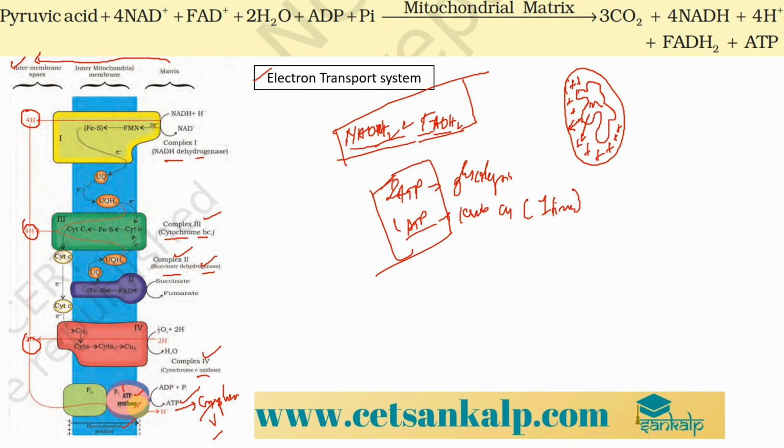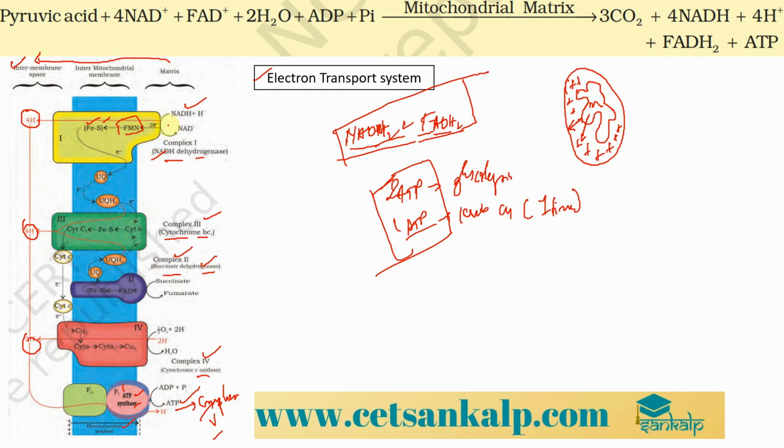So let us look at how electrons are transported. Here we have the first molecule, NADH2. The NADH2 gives its 2 electrons to the first complex, the NADH dehydrogenase, which is an iron-sulfur containing protein, and it also has an FMN structure present in complex 1.